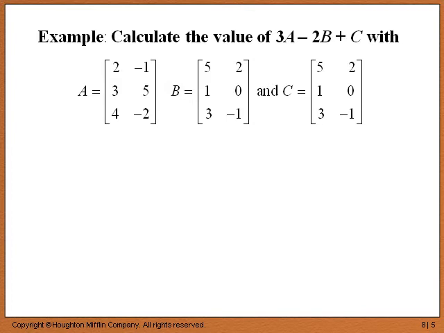Another example: calculate the value of 3A minus 2B plus C with matrix A [2, negative 1; 3, 5; 4, negative 2], matrix B [5, 2; 1, 0; 3, negative 1], and matrix C [5, 2; 1, 0; 3, negative 1]. Now, you should recognize that we're going to get a scalar multiple of A, multiplying A by the scalar 3. We are going to subtract the scalar multiple of B, multiplying B by 2, and then add C. So you do know enough to perform these operations. For practice, you should pause, perform the operations, and then resume when you have an answer.